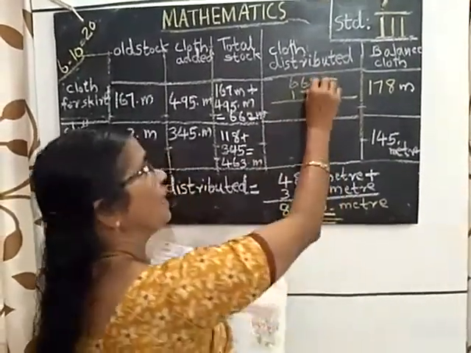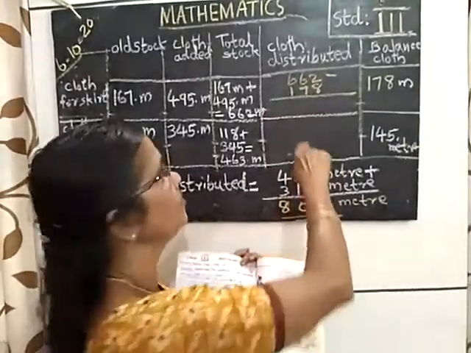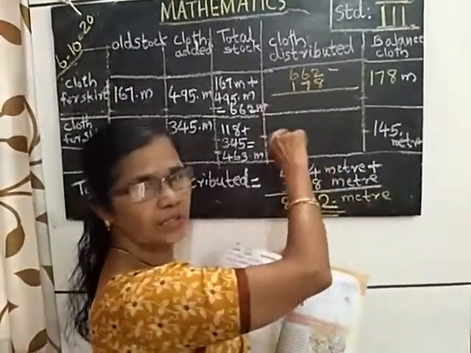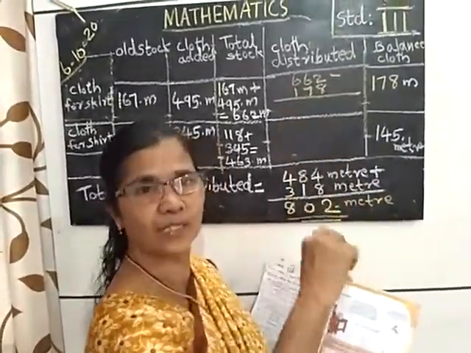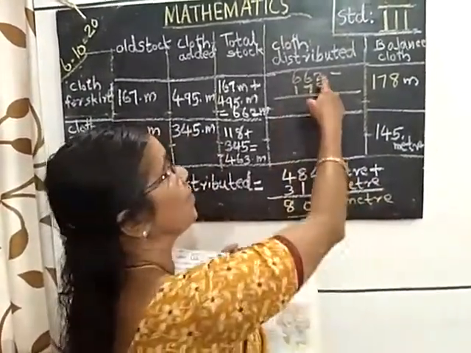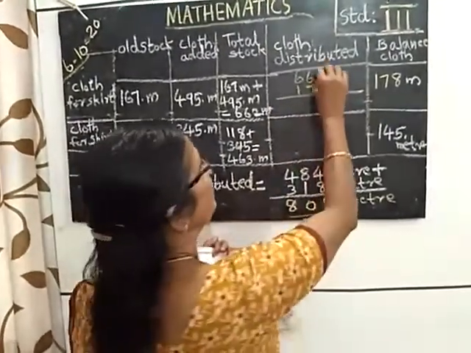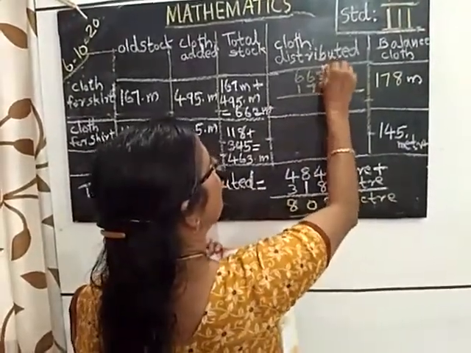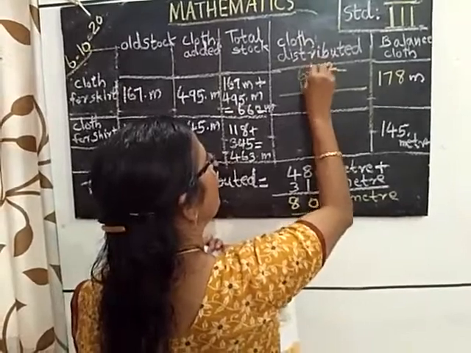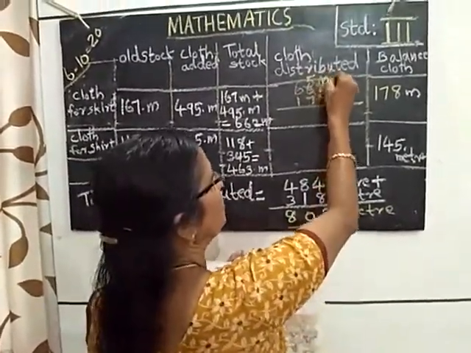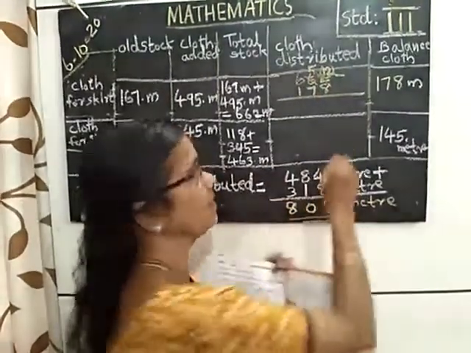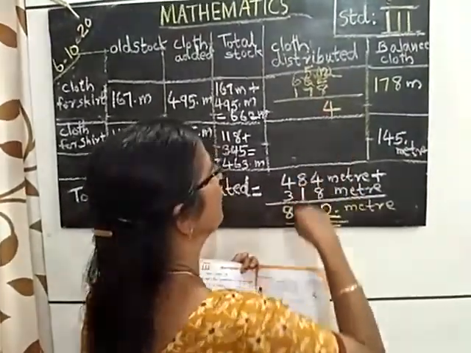See, we can't subtract 8 ones from 2 ones. So we have to borrow 10 ones from the 10's place and add to 2 ones. Then we will get 12 ones. Then here only 5 tens. Then 12 ones minus 8 ones is equal to 4 ones.